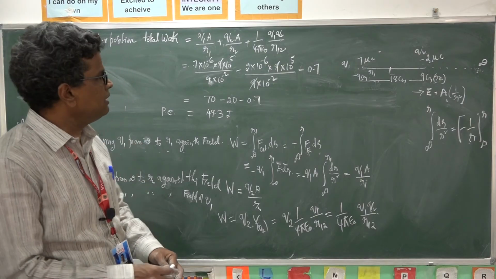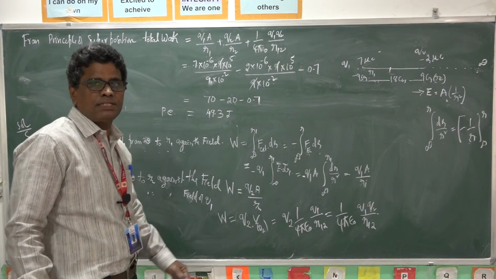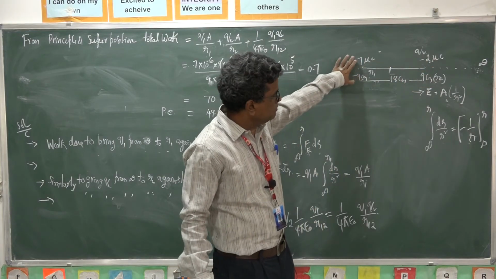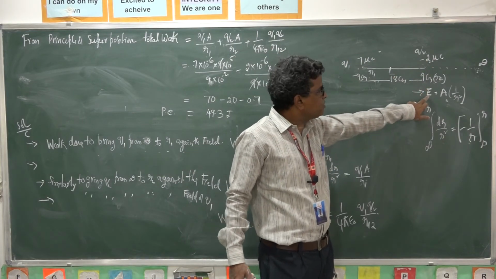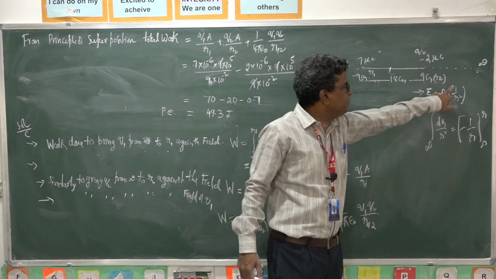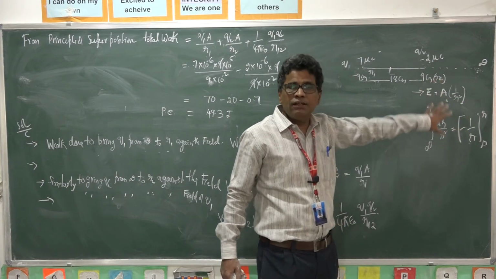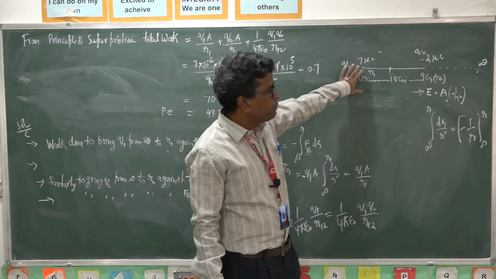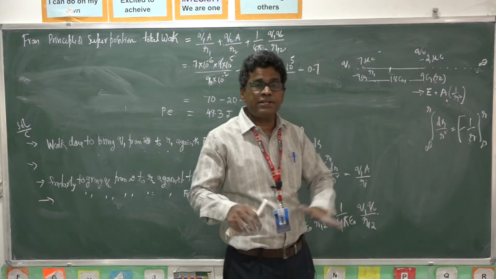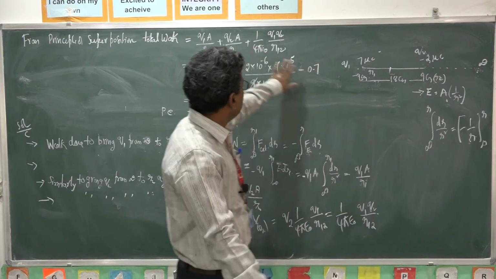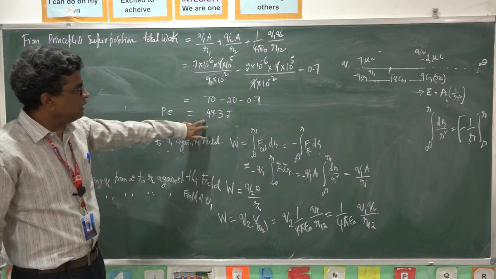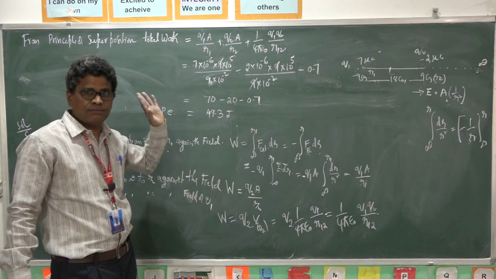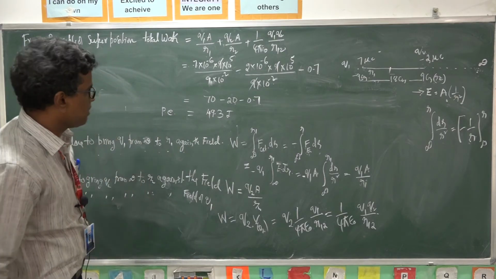Okay, clear this one? I explained with this. So, to bring this Q1 and Q2 into the field, in which field? It is defined as A into 1 by R square. That field already exists there. To bring this Q1, Q2 into the external field, the total work done I calculated. That work done is stored in the form of potential energy. Clear? Next one.